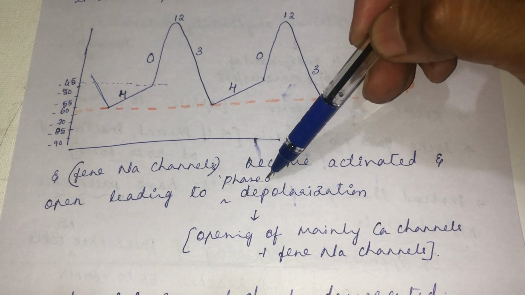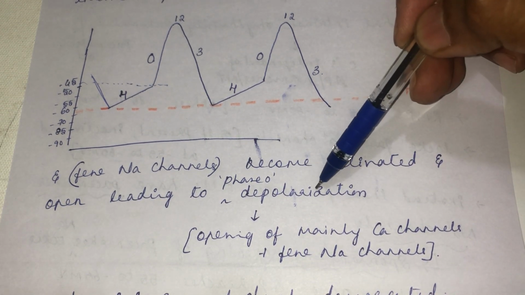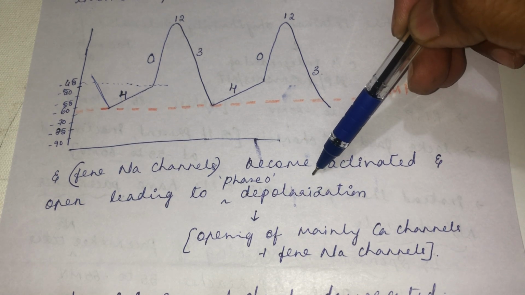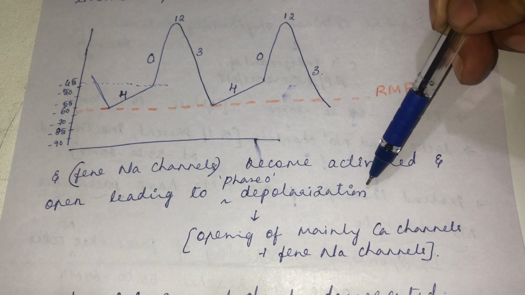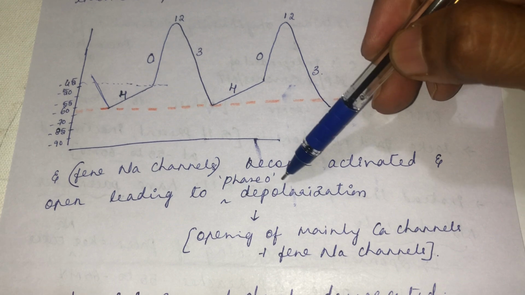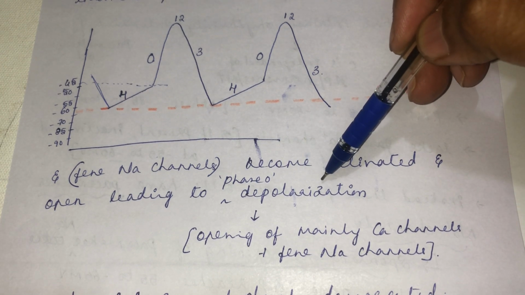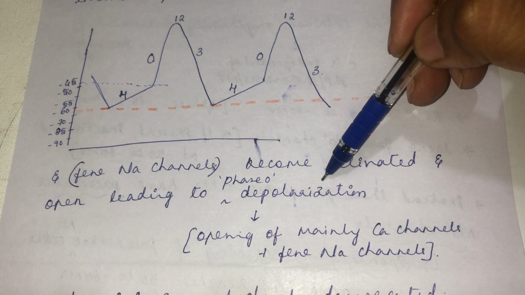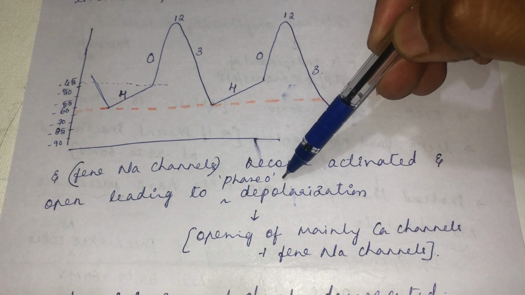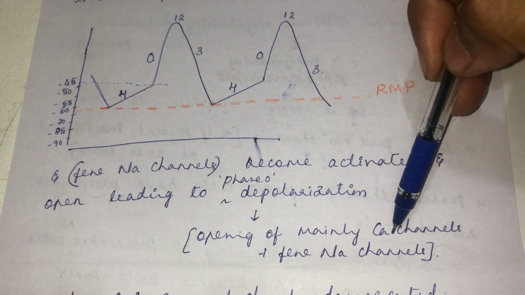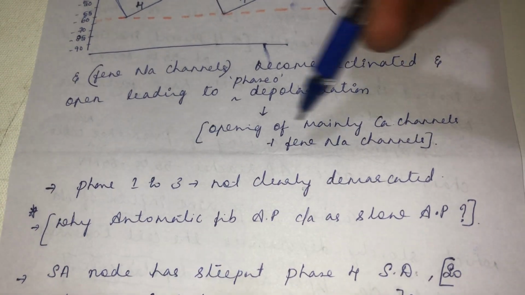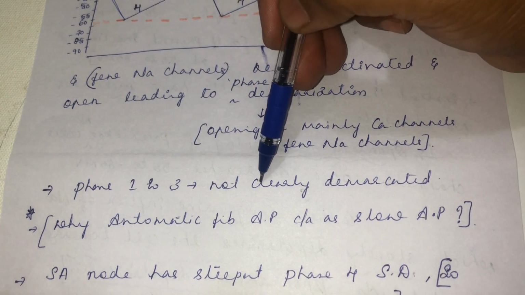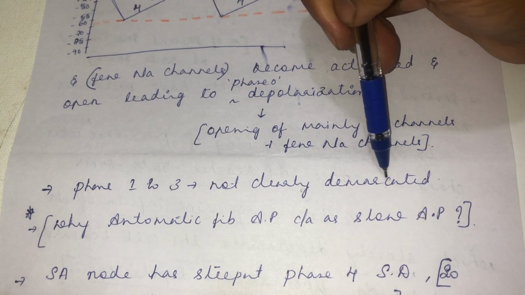You can compare this phase 0 depolarization with the phase 0 depolarization of non-automatic fiber. The only difference is that the phase 0 depolarization in non-automatic fiber is due to the opening of sodium channels, whereas the phase 0 depolarization in automatic fiber is due to the opening of the majority of calcium channels and a few sodium channels. Then phase 1 and phase 3 are the same, but not clearly demarcated in automatic fiber.